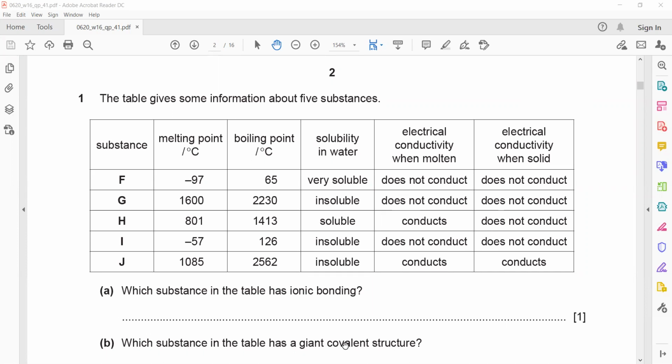Look, in question number 1, before explaining the question, you can understand the type of a substance from the physical properties. Number 1, for substance F, you can find it's having a low melting point and boiling point. It is soluble in water and does not conduct electricity.